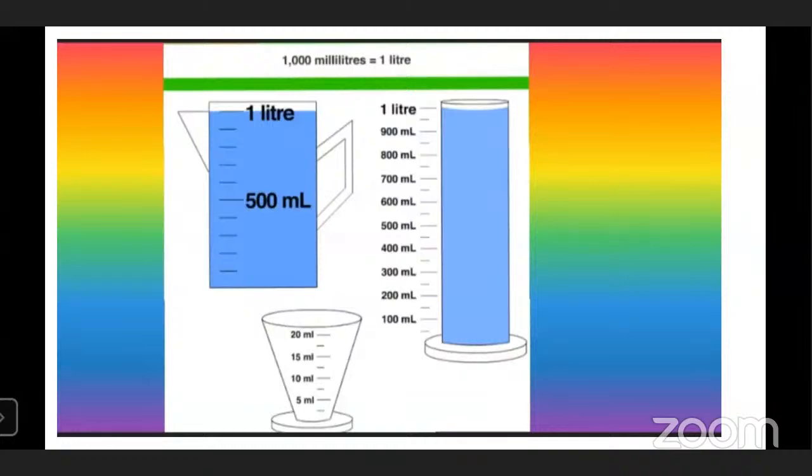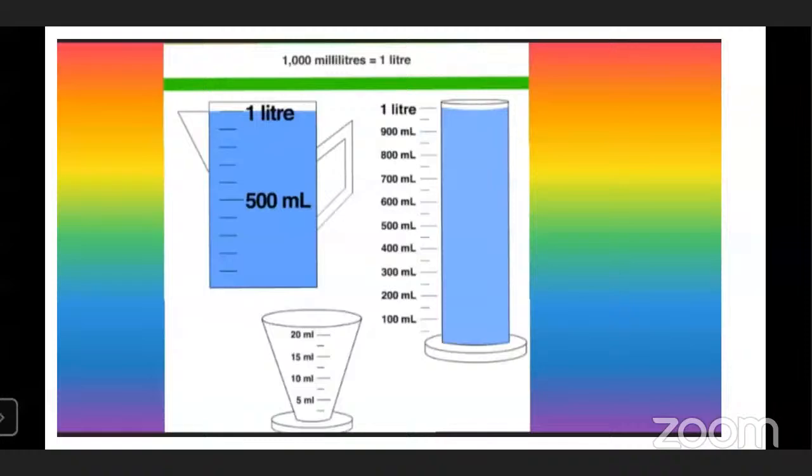That means 1000 milliliter. And between these two lines, 100 milliliter and 200 milliliter, there is a small line. That means in between you have 150 milliliters. Between 200 and 300, we have 250 milliliter. In the same way, we are going to count it.